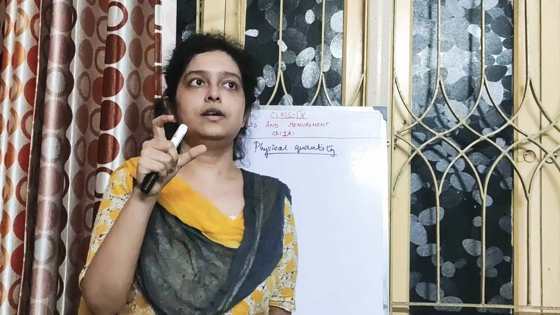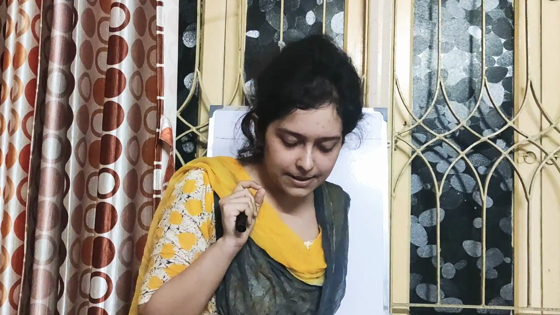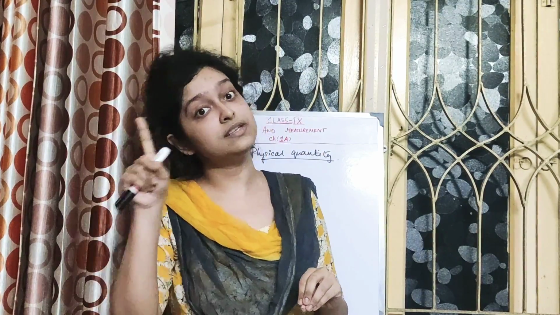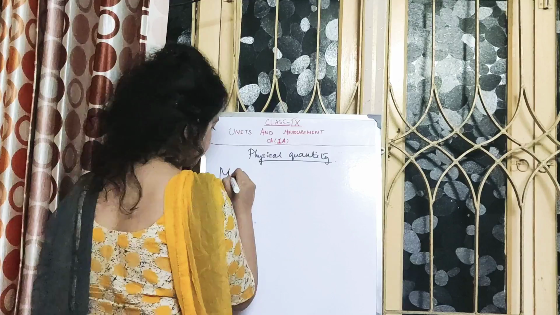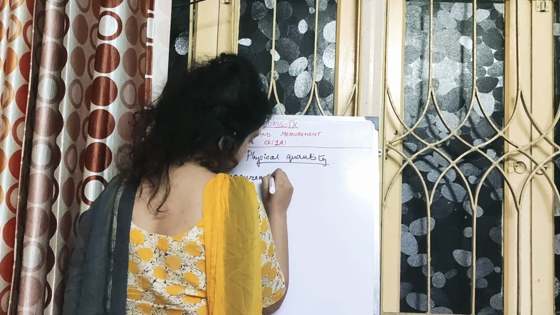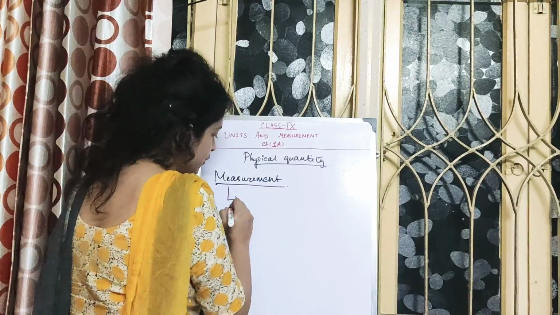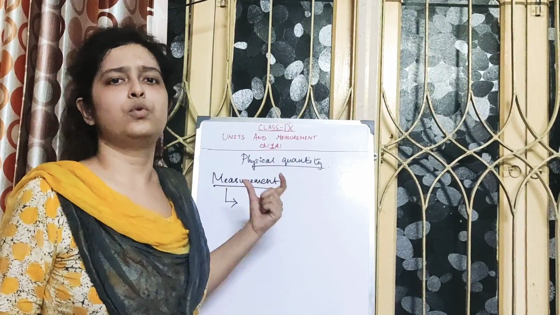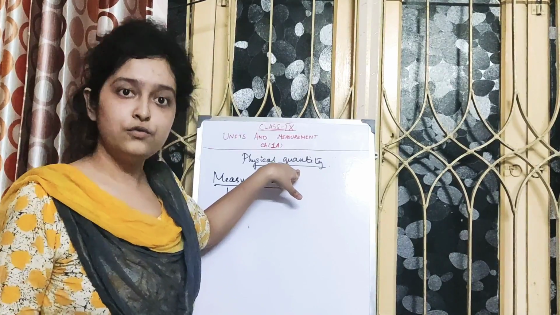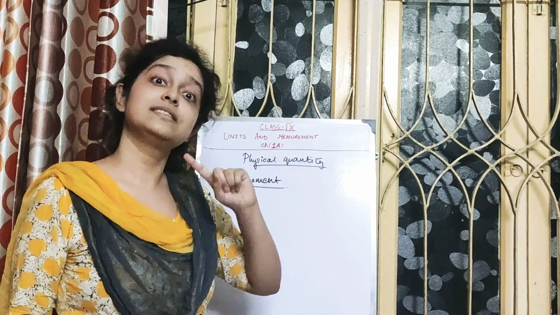Now I'm using this word measurement. So why do we need that, and what is measurement? Measurement is a process by which we compare any given physical quantity, say length or mass or time, with a known standard quantity of the same nature.